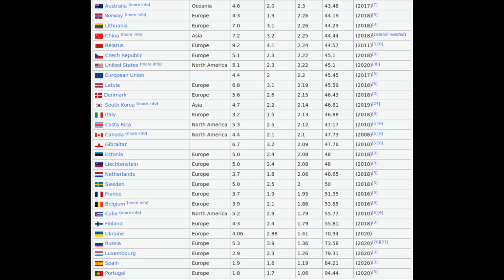Please note that China, the European Union and the USA, the world's main economic powers, have identical numbers, 45% for 2017 to 2020. Today it will be closer to 50%. The closer to the end of the table, the more Scandinavian countries, but they are not a surprise. Rounding out the peloton are Ukraine and Russia with 74% and 79% of marriages ending in divorce, respectively, and Luxembourg, Spain and Portugal with 79%, 84% and 94% of marriages ending in divorce, respectively.